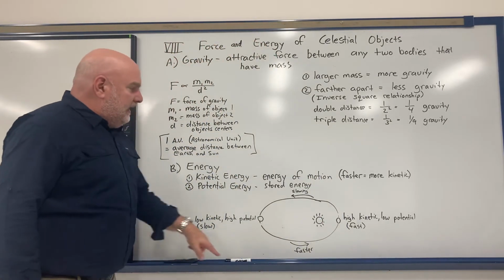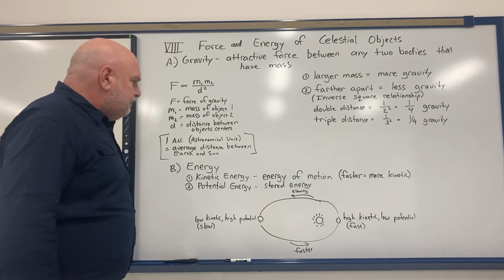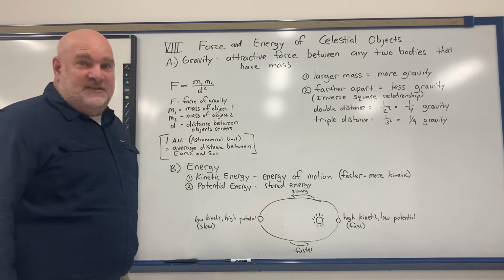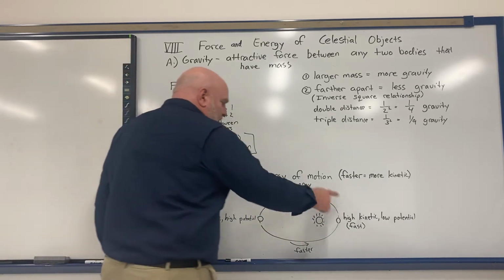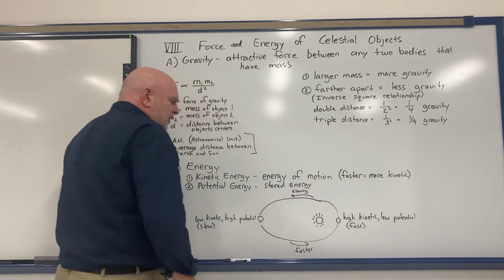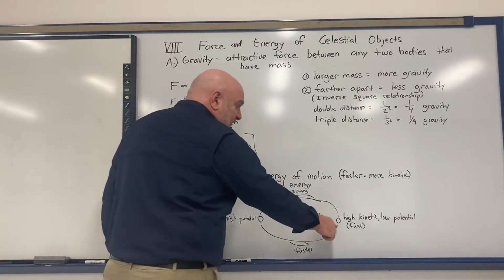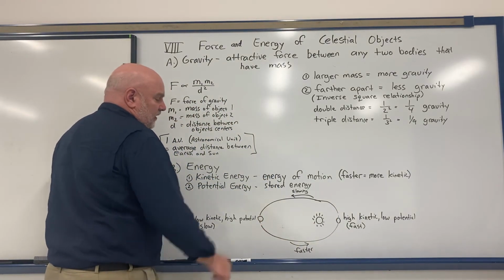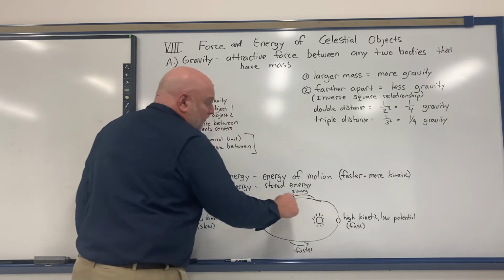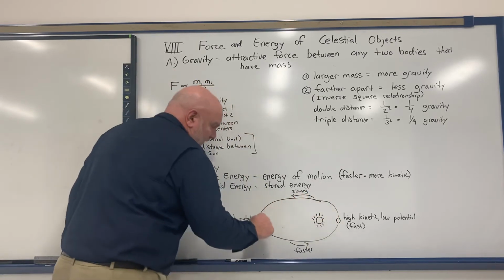Now, when a planet goes around the sun, basically the same thing's happening. Now remember, when a planet goes around the sun, where it's going to go the fastest is when it's closest to the sun, and it goes slower when it's farther away from the sun. So it goes slow, fast, slow, fast, slow, fast.